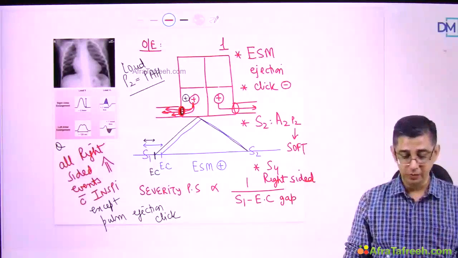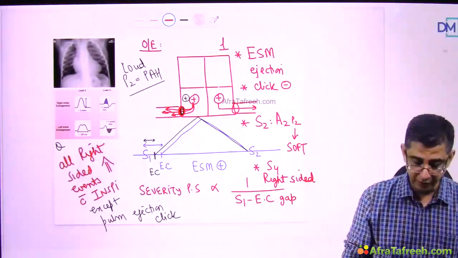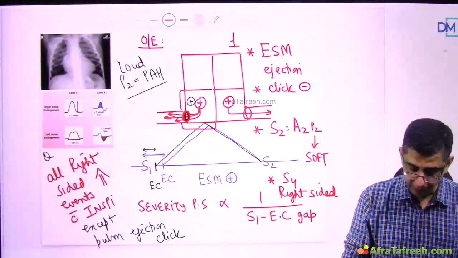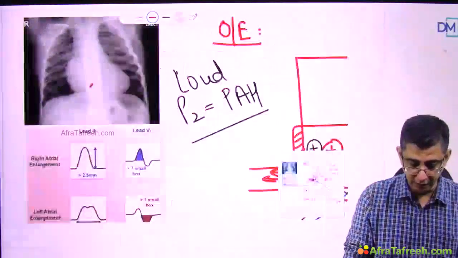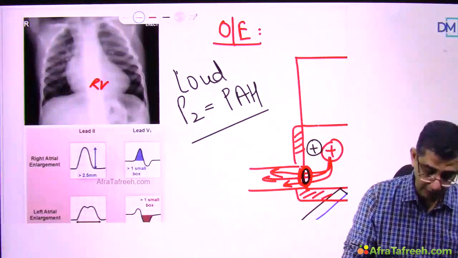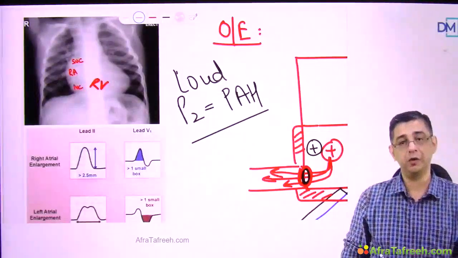Let's now look at the workup of these patients. In the workup of the patients, because there's a compensatory right ventricular hypertrophy developing in these patients, it will lift the apex of the heart. So if you do an X-ray, the right ventricle will lift the apex. You see, right ventricle does not form the right heart border. The right heart border is mainly formed by the right atria and the superior vena cava and the inferior vena cava. And right ventricle forms the base of the heart.